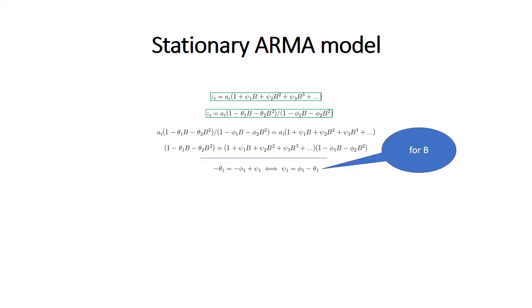Now, in order to determine the relationship between the linear filter model and the ARMA model, we just compare the terms in front of each B on both sides.